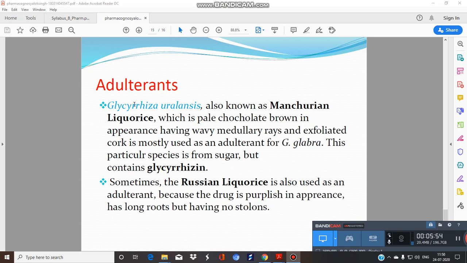Next is the adulterant. There is one important adulterant known as Glycyrrhiza uralensis, the Manchurian licorice, and this can be distinguished by using microscopy.